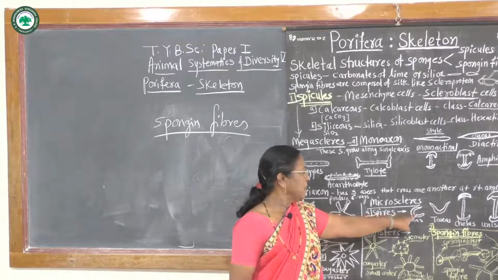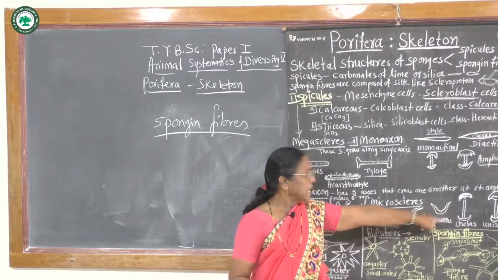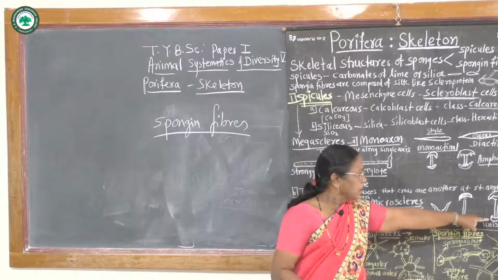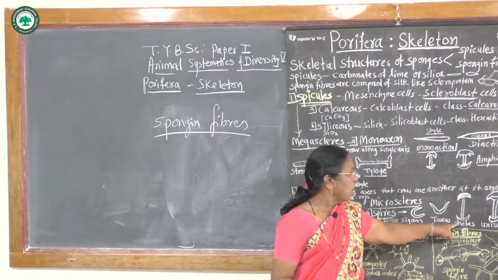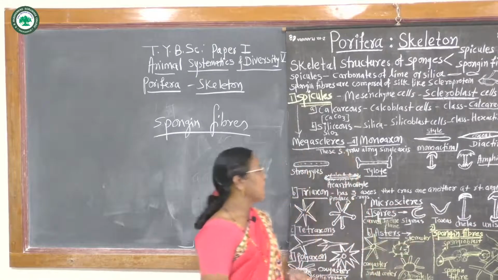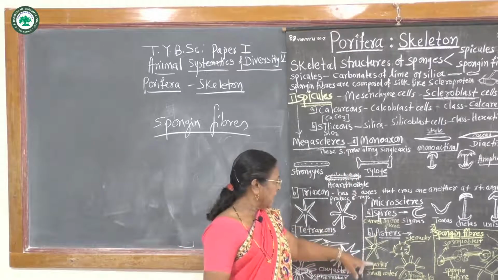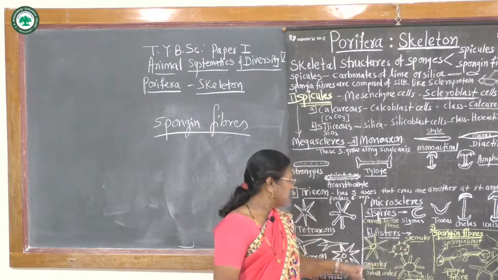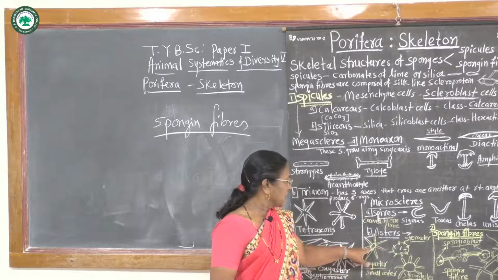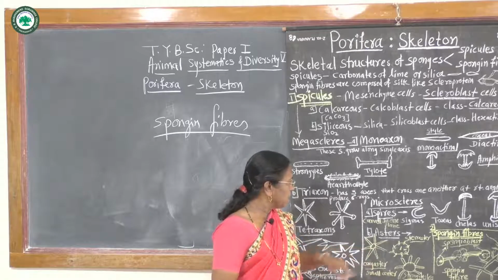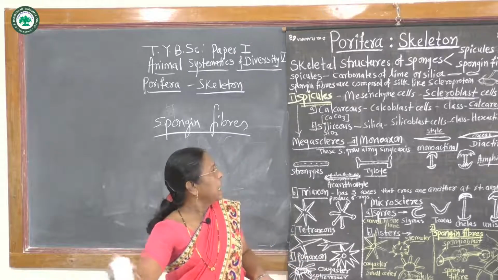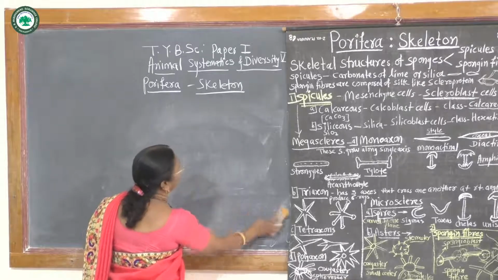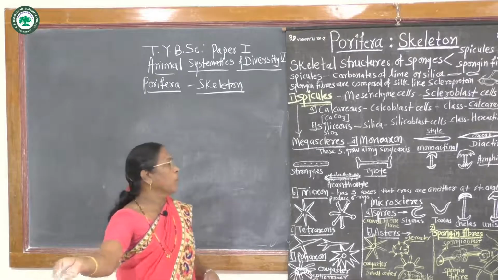Spires are sigma shaped, toxas are boat shaped, and there are chelas and anisochelas. Depending on whether the discs are similar or dissimilar, similar discs are called isochelas, and dissimilar discs are called anisochelas. Asters are again divided into two types: stereaster with a large central axis, and oxyaster with a small central axis and needle-like spines arising from it. Like this, the spicules and spongin fibers give the main support to the sponge body, or Sycon body.